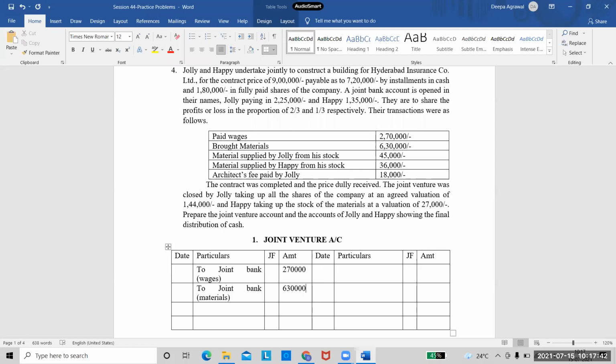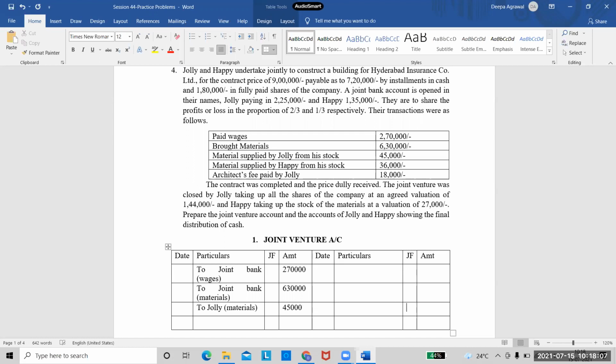6,30,000, right? And the next one is, see, material supplied by Jolly from his stock. So what do I write for that? Tell me quickly, what do I write? Yes? Ma'am, to Jolly To account? Jolly's account? Yes, to Jolly in brackets materials. And the amount is 45,000.